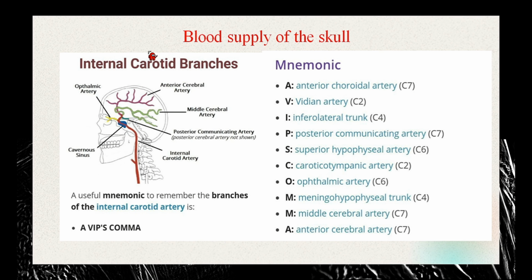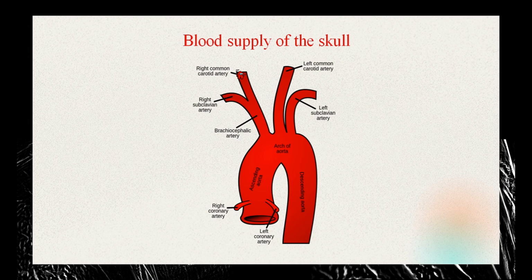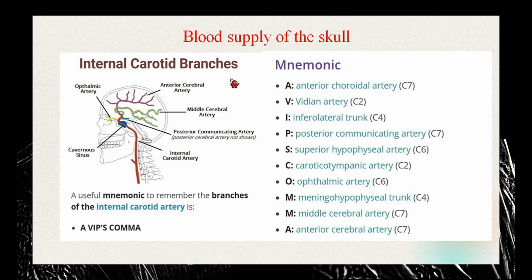Let's talk about the internal carotid artery. So the internal carotid artery is a branch of the common carotid artery. The other branch is the external carotid artery. So they divide further from the common carotid artery. And in the skull, there are some branches that the internal carotid artery gives and that are important to remember.